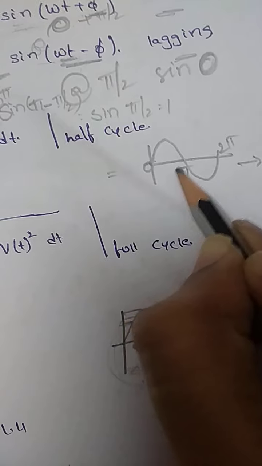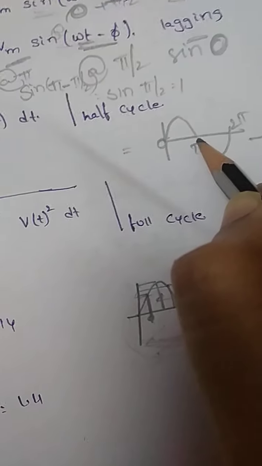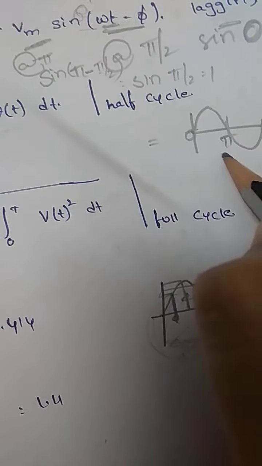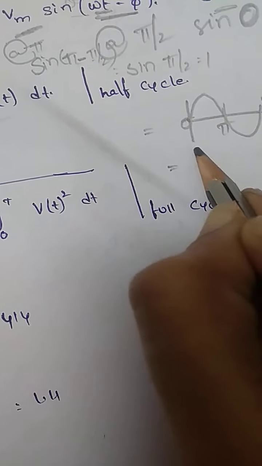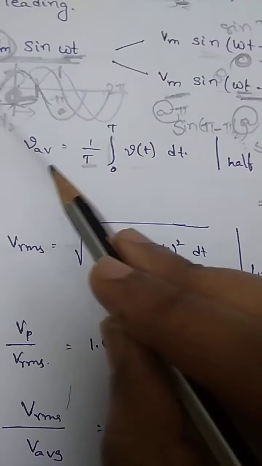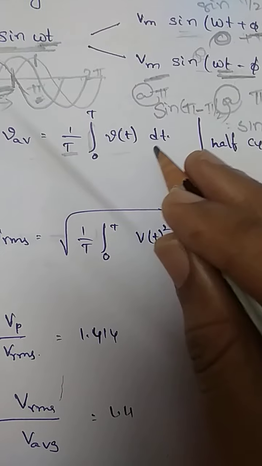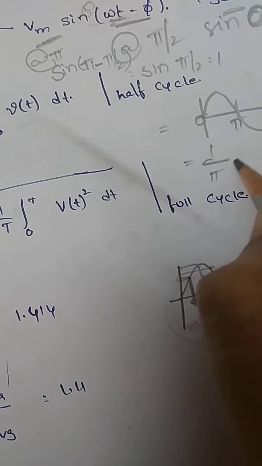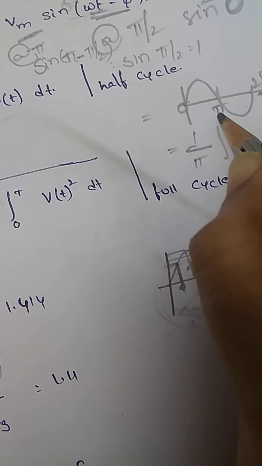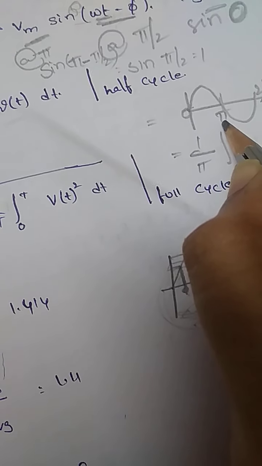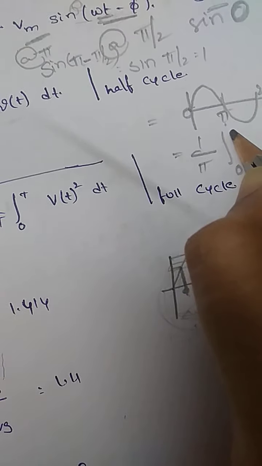For the half cycle time period, I mention it to calculate my average value. So 1 by pi, and instead of considering 2 pi as the time period, I am considering only the half cycle.